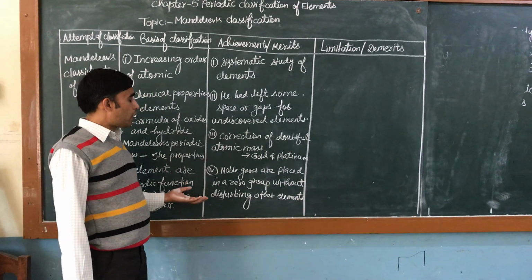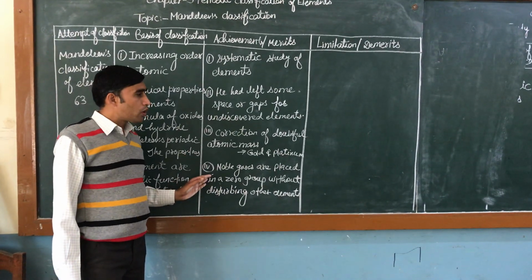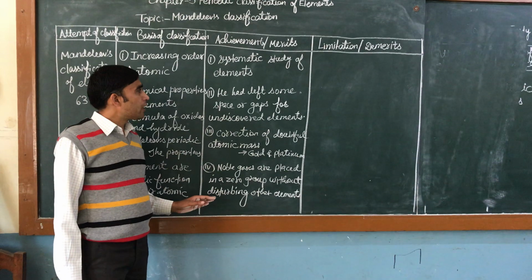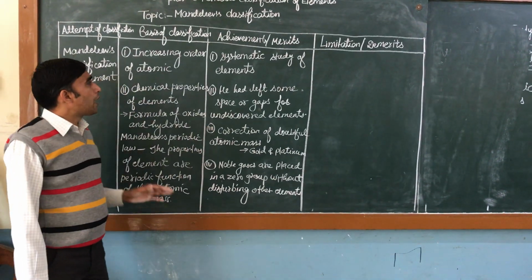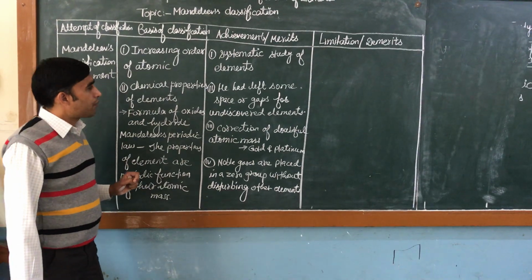So when they were discovered in the future, they were placed in a separate group that is called zero group without disturbing the existence of elements. So these were some achievements or merits of Mendeleev periodic table or classification.